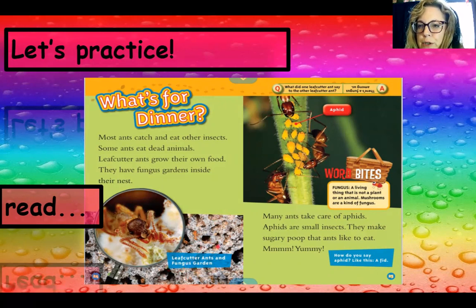So I picked a few really important words and I wrote them down on my Post-it note, which you could write down on your whiteboard or your reader's notebook, whatever you have. Oh, I forgot word bites. Look at fungus is a living thing that is not a plant or an animal. Mushrooms are a kind of fungus. All right, let's move on forward.